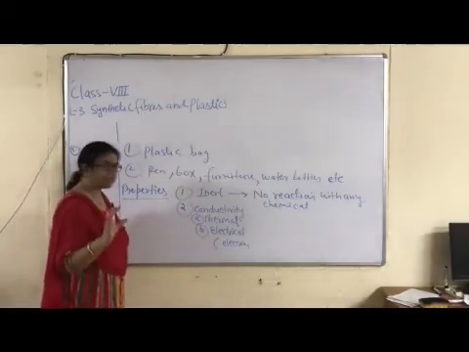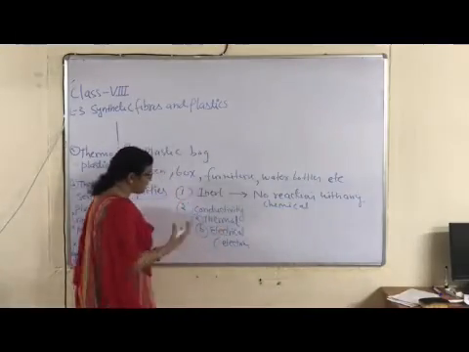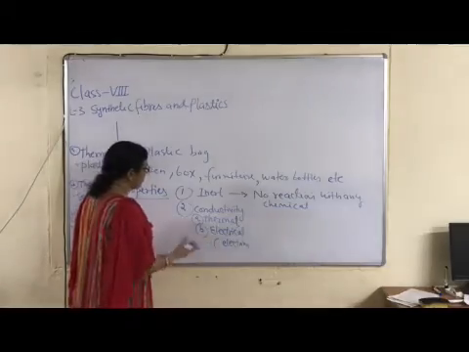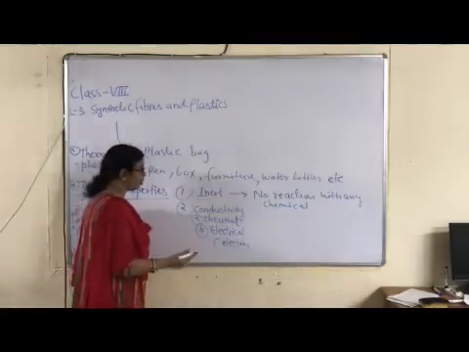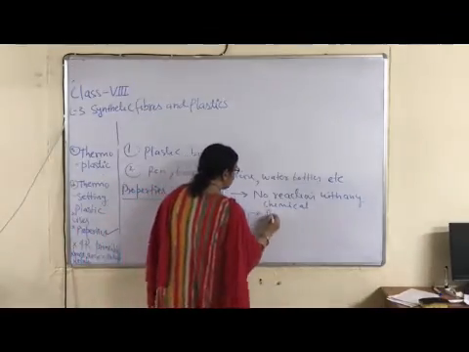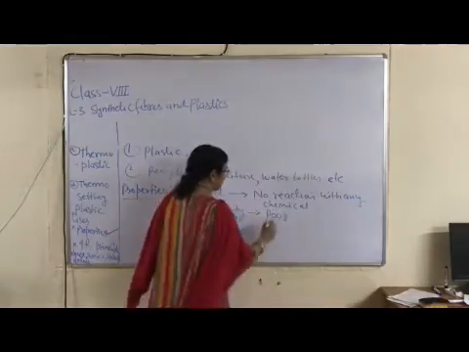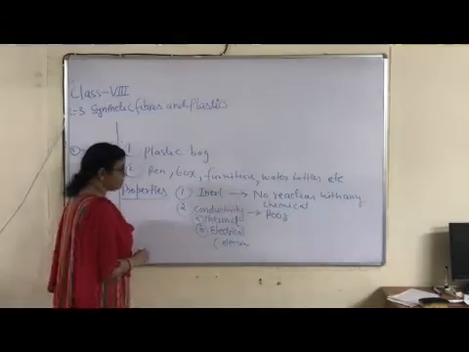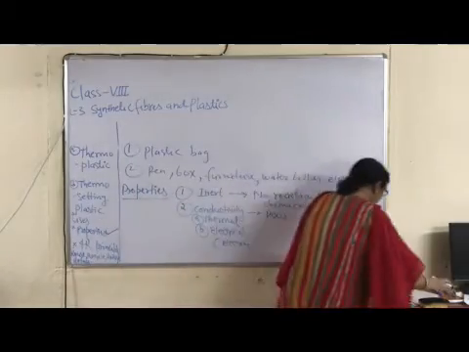Insulator, means conductivity is poor. No conductivity, any type of conductivity, electrical conductivity or thermal conductivity is shown by any type of plastic. Okay, so plastic is a poor conductor of heat and electricity, right?